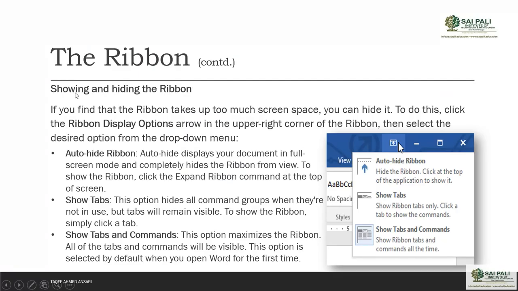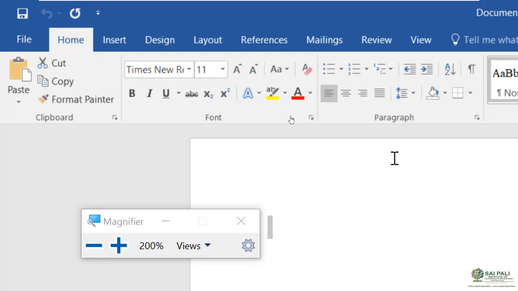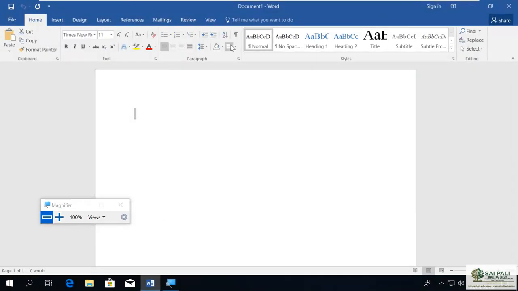Then we can show and hide the ribbon. Now why do we show and hide the ribbon? If you find that the ribbon takes up too much screen space, so if you feel like it is taking too much space of the screen, as you can see it is a very wide ribbon, almost 2 inches or 1.5 inches wide, and you feel like it is taking too much space of your screen, then you can hide this ribbon.